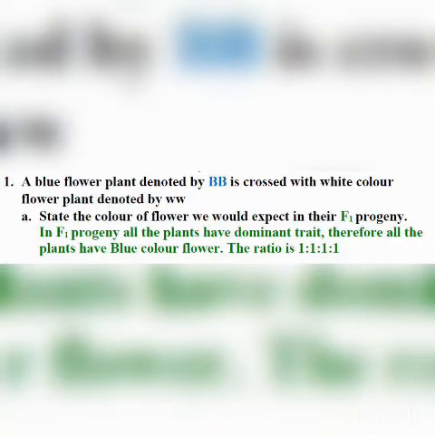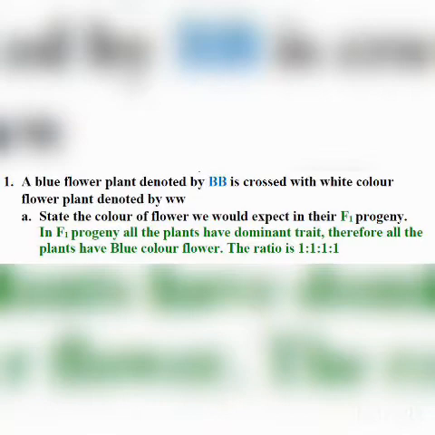A blue flower plant denoted by capital BB is crossed with a white color flower plant denoted by small ww. A part, state the color of the flower we would expect in F1 progeny. Now in F1 progeny, all the plants have the dominant trait. Therefore, all the plants have blue color flower.